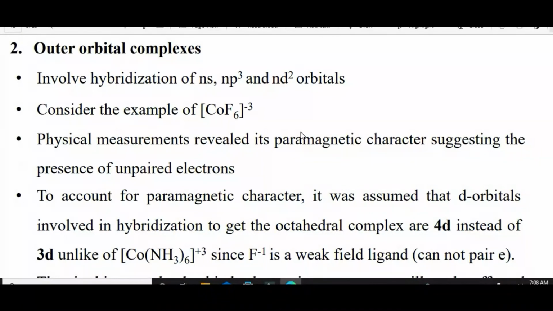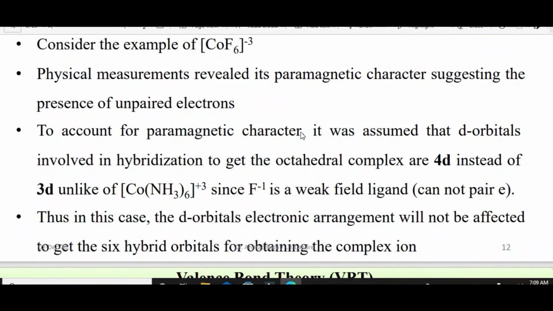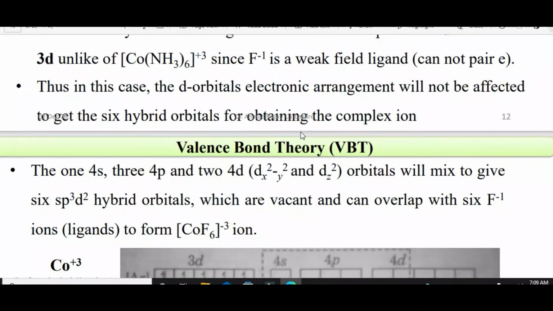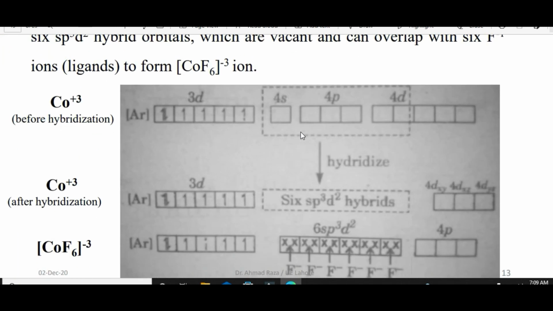Outer orbital complexes involve outer d. Consider the example of [CoF6]3-. F is a weak field ligand. Outer orbital complexes are formed by weak field ligands. Physical measurements revealed that these are paramagnetic in character because electrons are unpaired. Ligands are weak field, splitting will be low, and electrons will be unpaired. The one 4s, three 4p and two 4d orbitals will mix to give 6 sp3d2 hybridized orbitals which are vacant and can overlap with 6 F- ions to form the [CoF6]3- ion. Here you can see the structure.